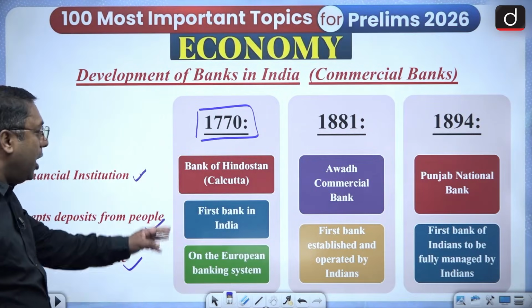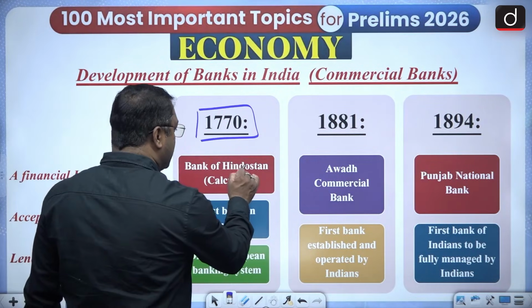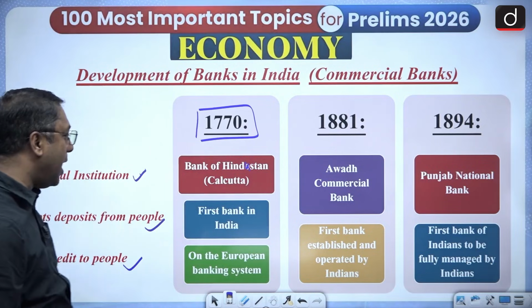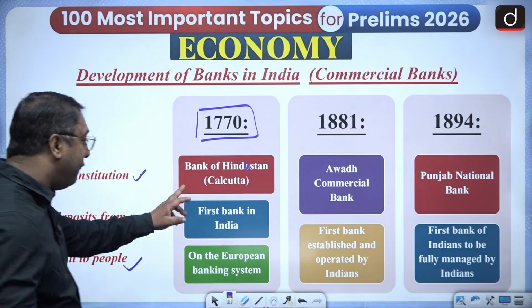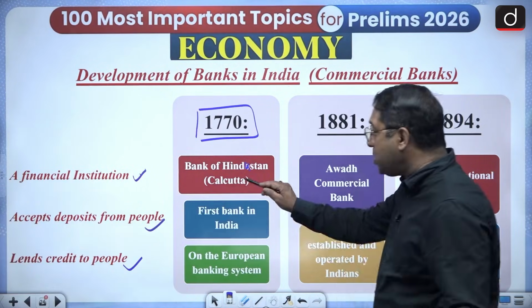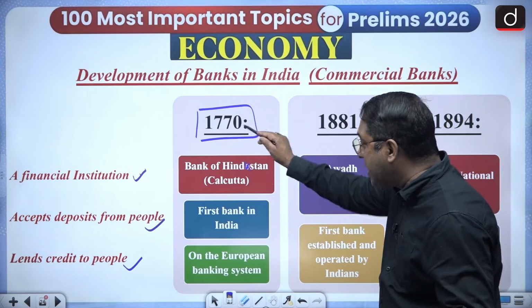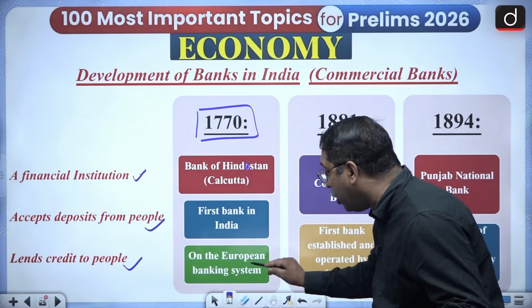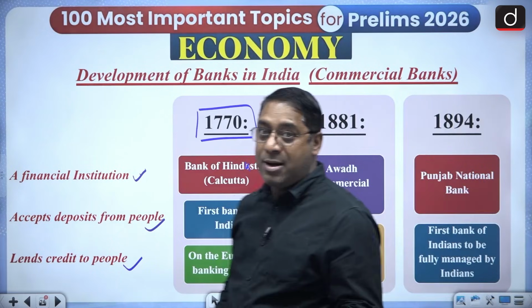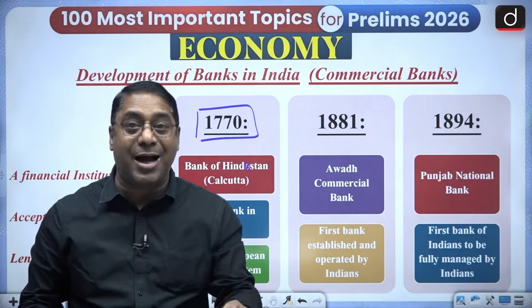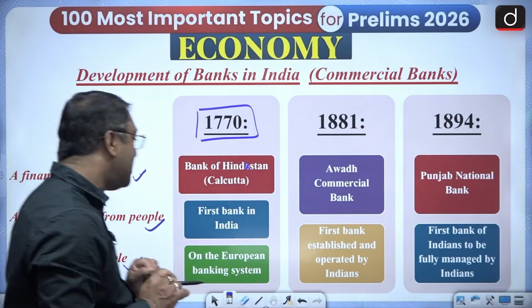You must remember, it was the Bank of Hindustan, which was there in Calcutta. The first bank in India was the Bank of Hindustan in Calcutta, 1770. And it was on the European banking system. Got it? 1770, Calcutta, and that too on the European banking system.